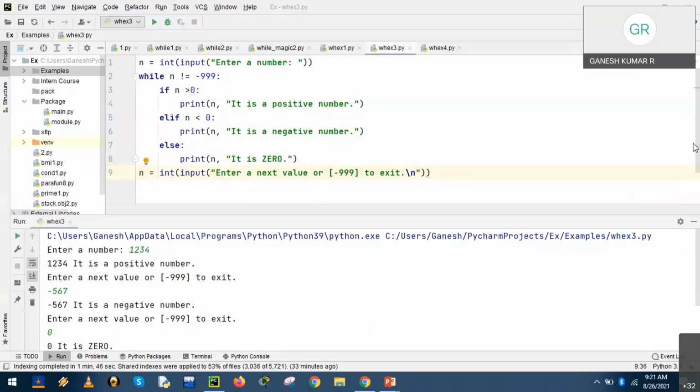Yes? Can you please post your observation in the chat window?